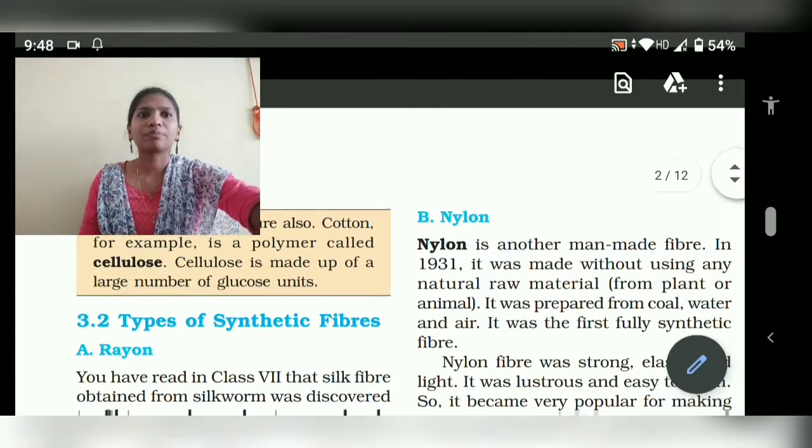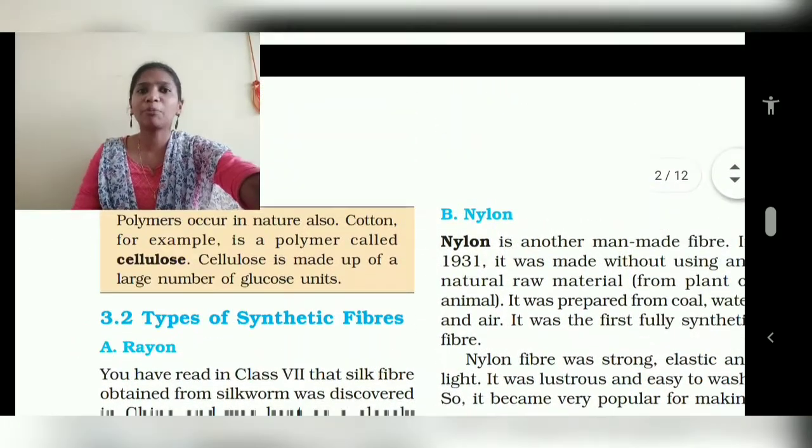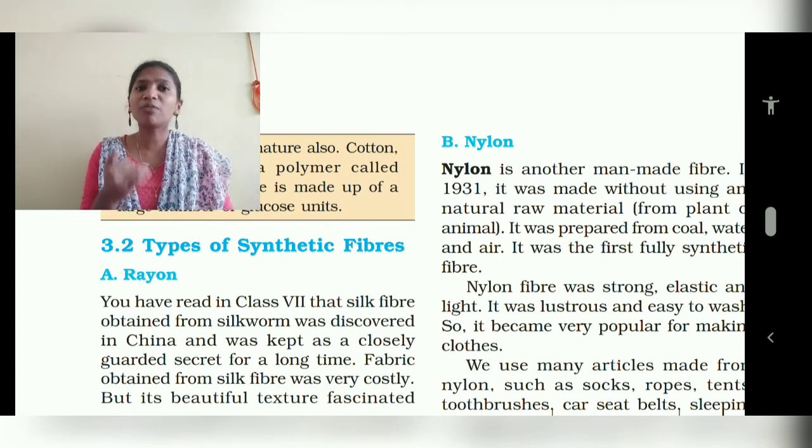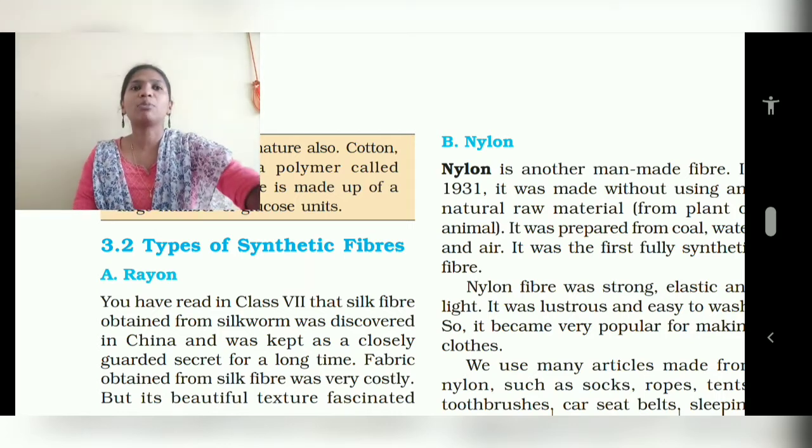Now we learned about rayon. Rayon is an artificial silk obtained from wood pulp, and it is very low in cost. When mixed with cotton, it can be used for making bed sheets, and when mixed with wool, it is mainly used for carpets. You have seen a carpet, right? The next synthetic fiber is nylon.